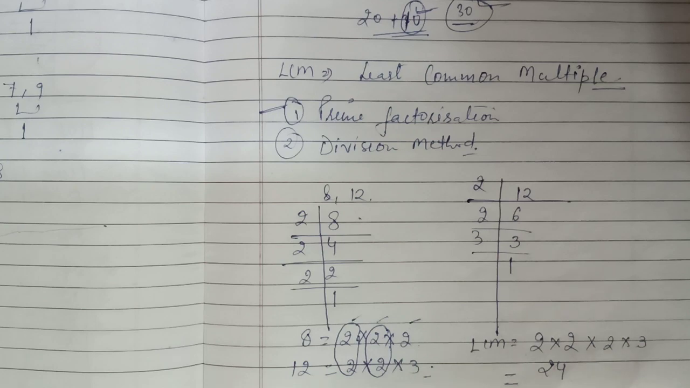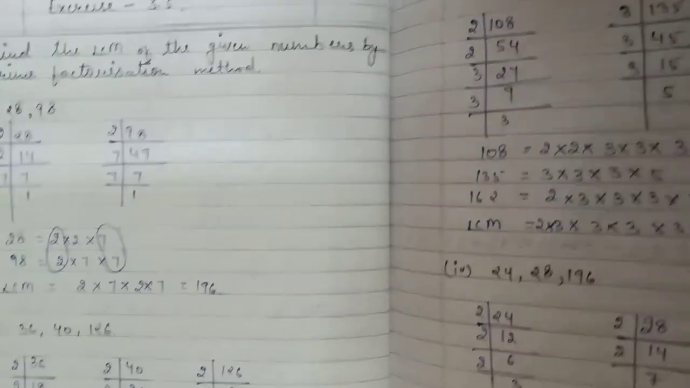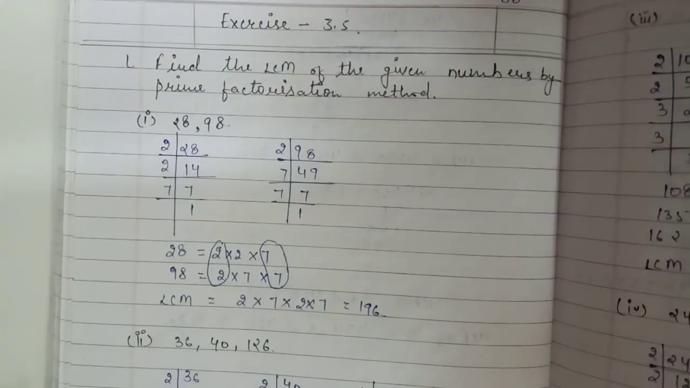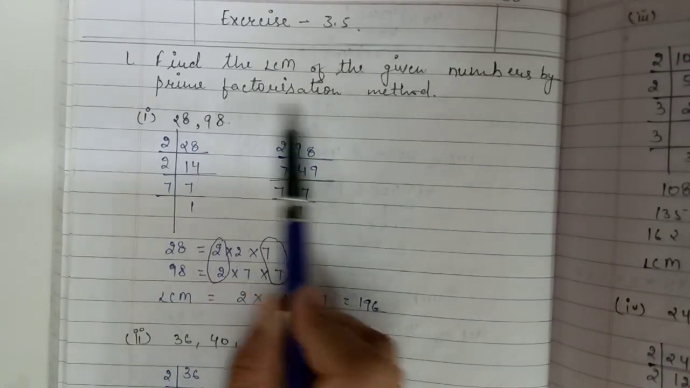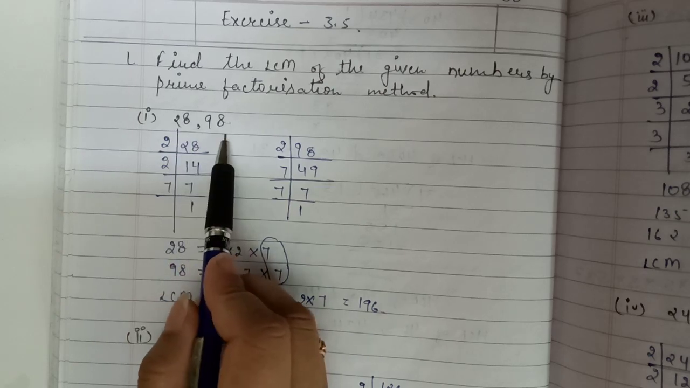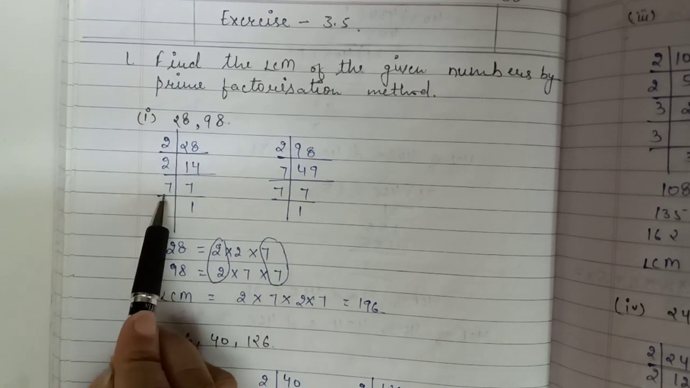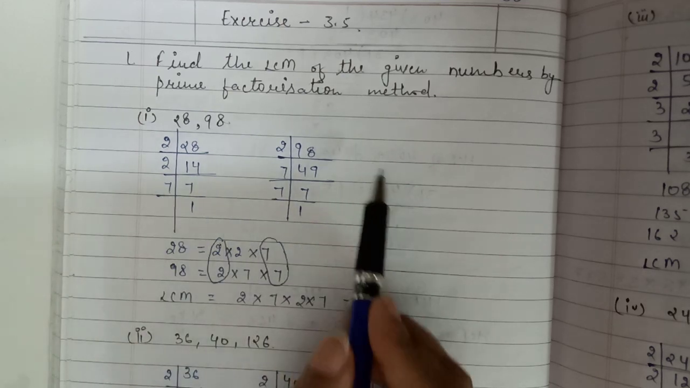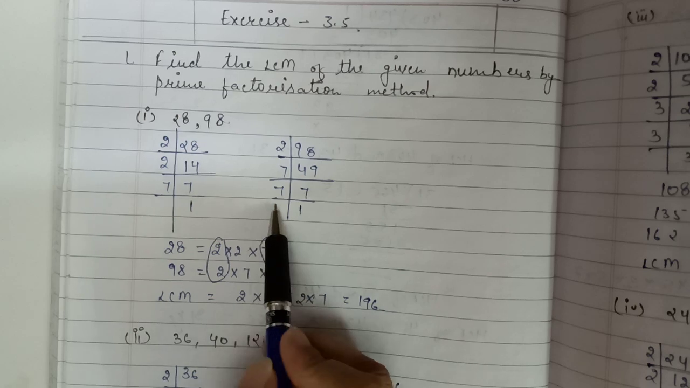So now starting with exercise 3.5. First question, find the LCM of the given numbers by prime factorization method. We have two numbers, 28 and 98, and the prime factorization of 28 is 2 into 2 into 7, and then the prime factorization of 98 is 2 into 7 into 7.